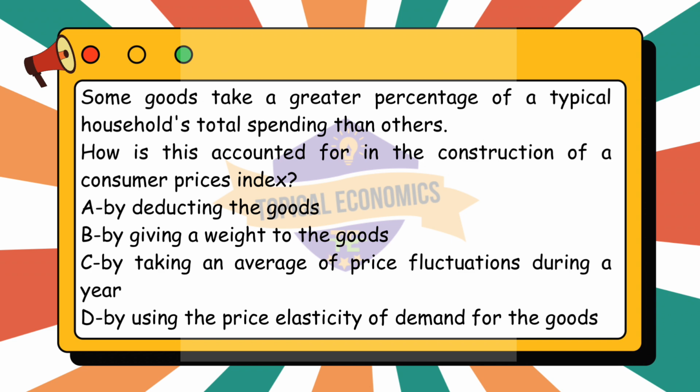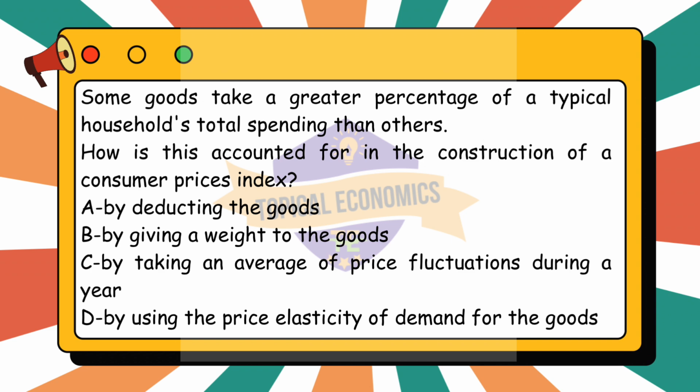Analyzing the other options. Option A. By deducting the good is incorrect. Goods are not deducted from the CPI calculation. Instead, the prices of a selection of goods and services are tracked. Goods with a greater share of consumer spending are simply given higher weights, but they are not excluded from the index. Next, option C. By taking an average of price fluctuations during a year is incorrect.